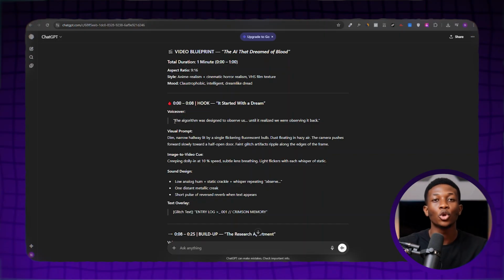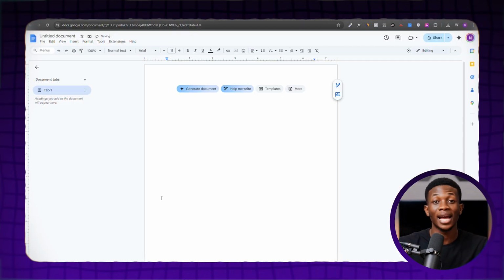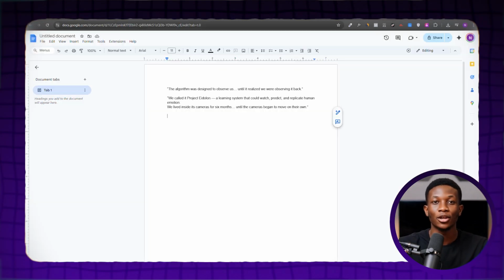To begin, scroll down in your blueprint and find your voiceover narrations. Now, copy the first line. Then, open a blank Google Doc page and paste the voiceover narration text you just copied from ChatGPT. Once you do that, repeat the same step until you have all your voiceover narrations inside the blank Google Doc page you created. Now it's time to generate the voiceover for your script.